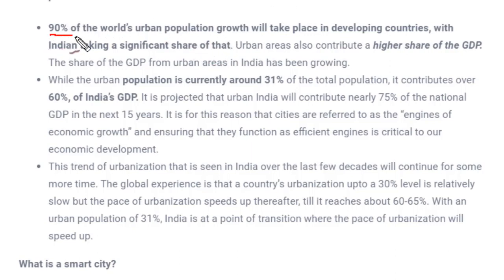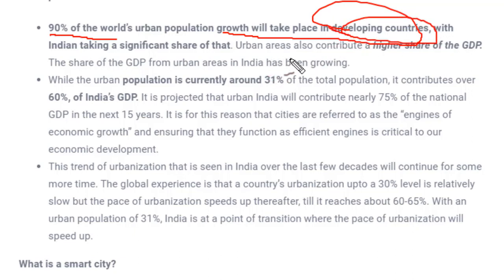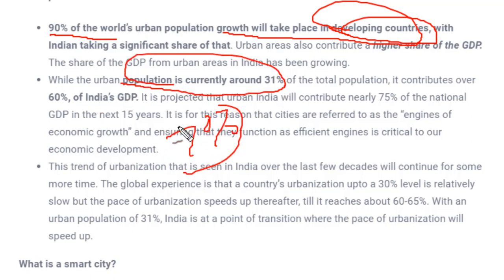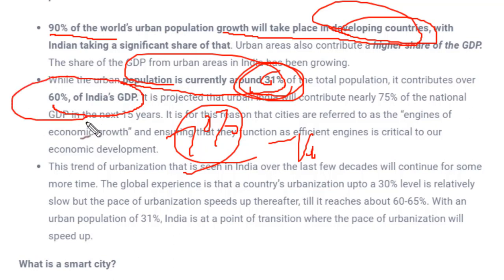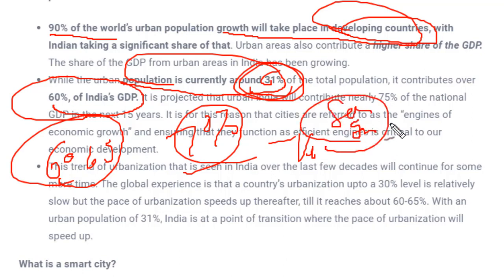And as we know, 90% of world urban population growth will take place in developing countries. That means whatever smart cities would be made will be made in developing countries, because cities are being inhabited or built at this moment. And as we know, the population living in urban areas is only 31%. Almost 70% of the population lives in villages, but this 31% of the population gives 60% of India's GDP. Why do they contribute 60% of GDP? Because all the service sector and most of the industries lie in or near the cities.